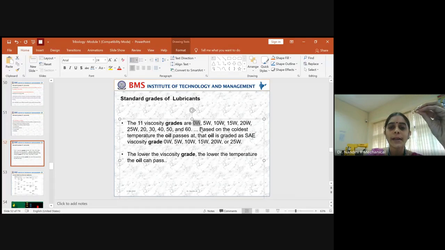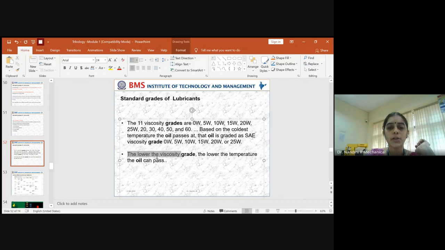So lower the grade, lower is the temperature. As the grade increases, it is used for applications where you need it to perform as a lubricant film at high temperature. So 0 will be at almost the coolest temperature, below room temperature, and gradually it increases: 5, 10, 15, 20, and so on. Higher the grade, higher the temperature; lower the grade, the coolest temperature. This you have to keep in mind.